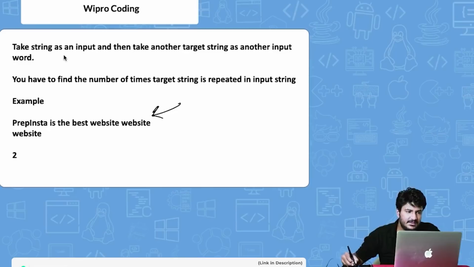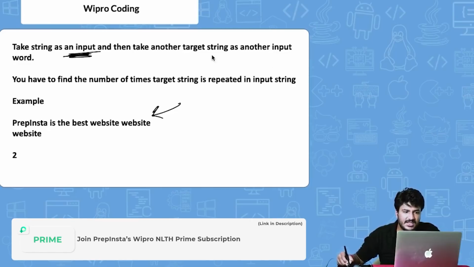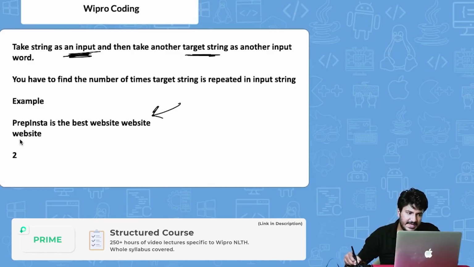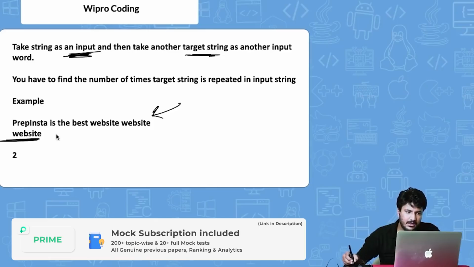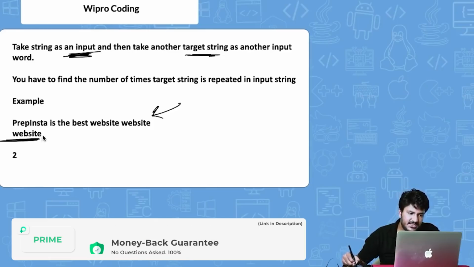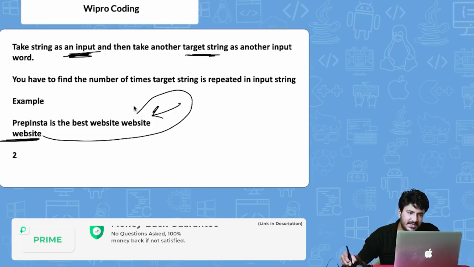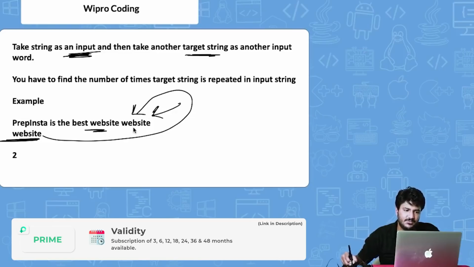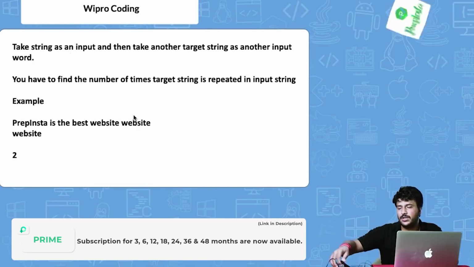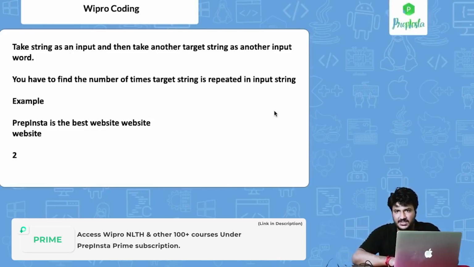Okay, so this is the input string, right? Now the second is the target string, right? That target string is entered as website. Now you have to tell how many times this website string is repeated in this input string. So obviously 2 times, right? So this is what we are going to cover in this particular question next.